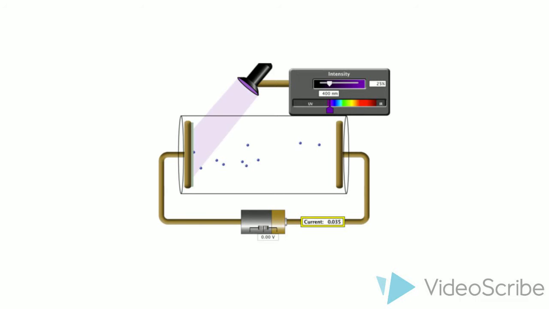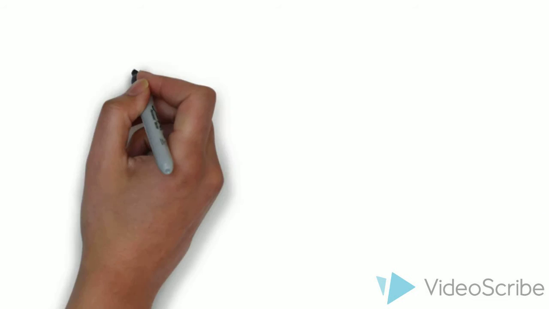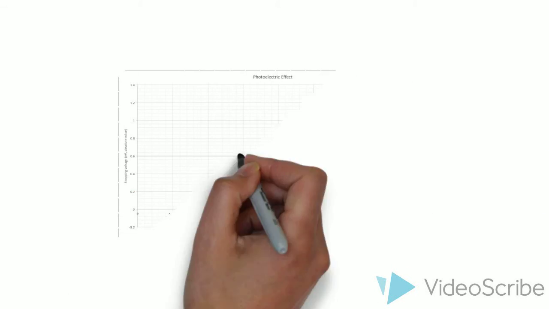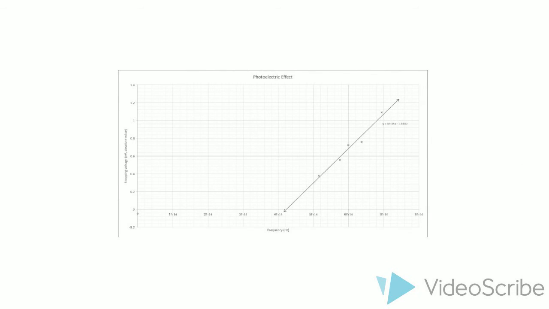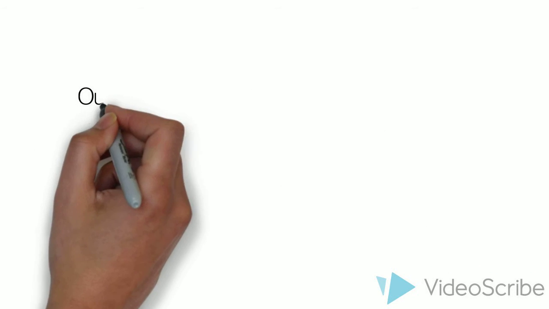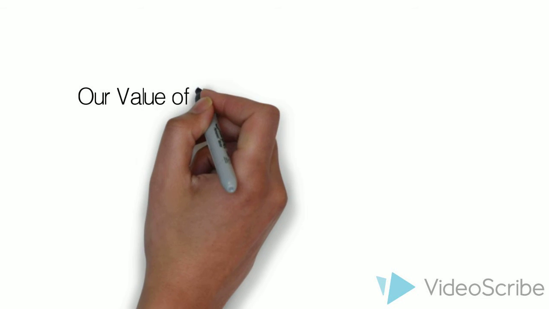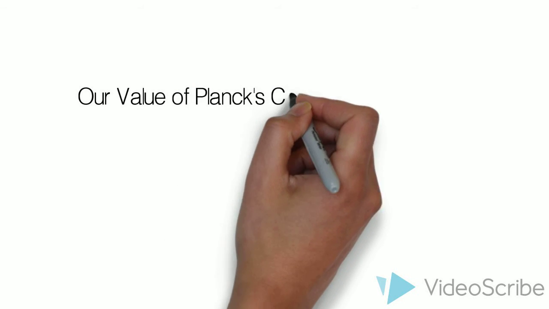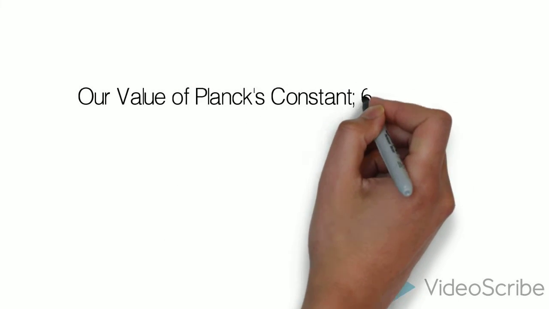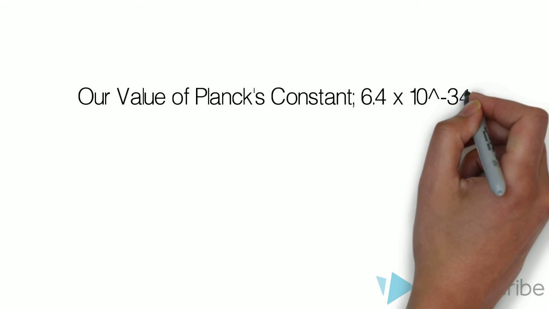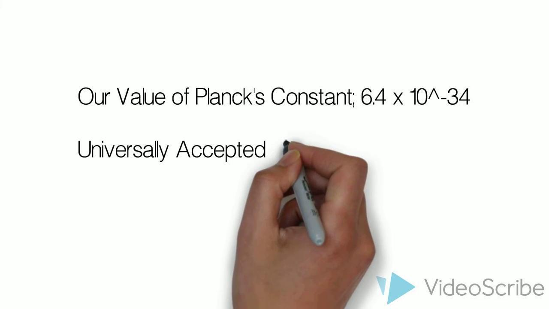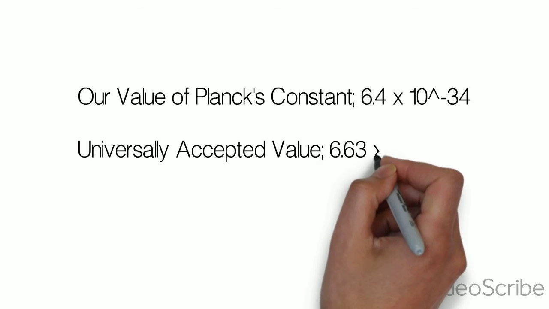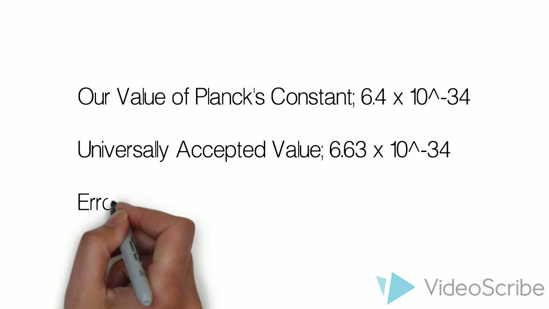Keeping the metal constant, we changed the wavelength of light and recorded the stopping voltage of each wavelength. The frequency of the light was graphed against the stopping voltage and a trend line was found. The gradient of said trend line was also the approximate value of Planck's constant, and our value of 6.4 times 10 to the negative 34 has an error of only 3% compared to the universally accepted value of 6.63 times 10 to the negative 34, giving some validity to the experiment.